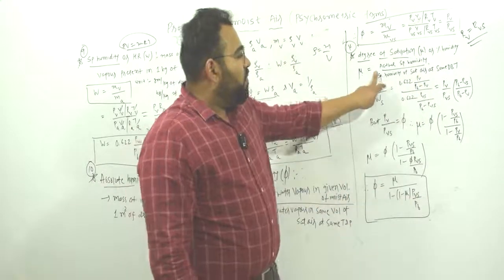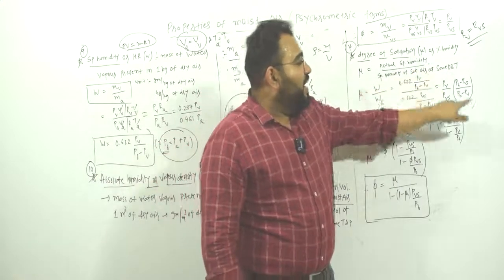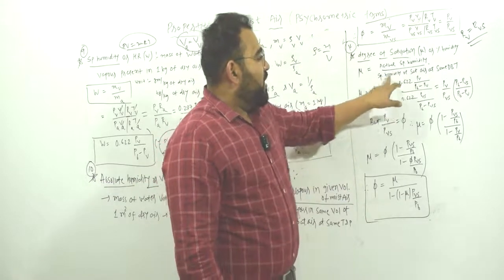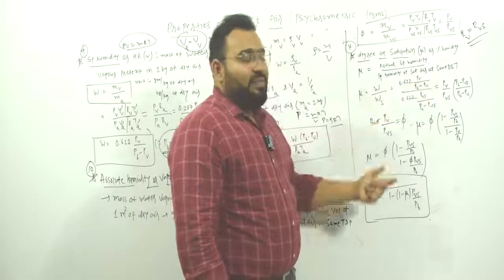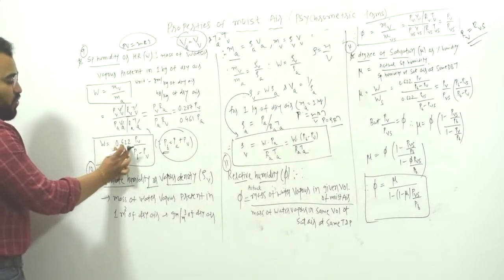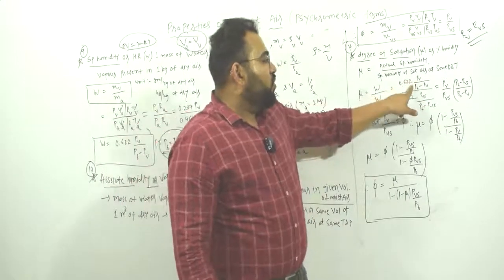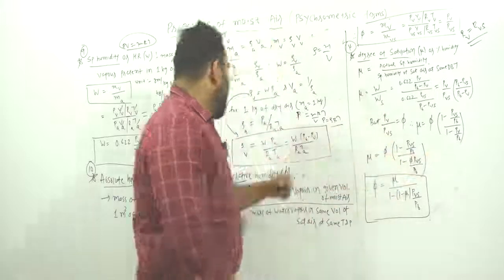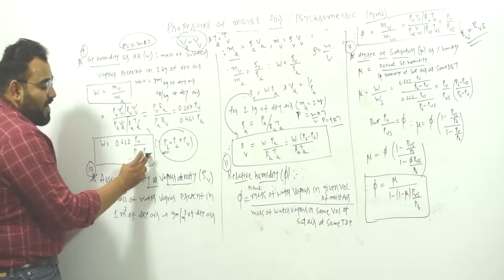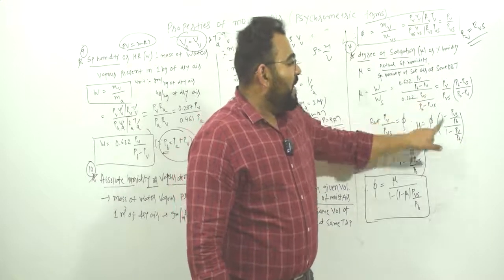So it is the ratio of actual specific humidity to the specific humidity of saturated air at the same DBT. So can we write actual specific humidity equal to W upon specific humidity of saturated air, means Ws. So mu is equal to W upon Ws. Now you know the equation of W from here: 0.622 Pv upon Pb minus Pv. So I have written there in place of W, 0.622 Pv upon Pb minus Pv. Now same equation, but if this is saturated, in place of Pv I can write Pvs. So therefore in place of Ws, 0.622 Pvs upon Pb minus Pvs.